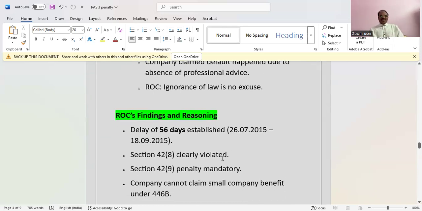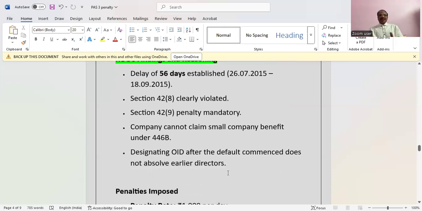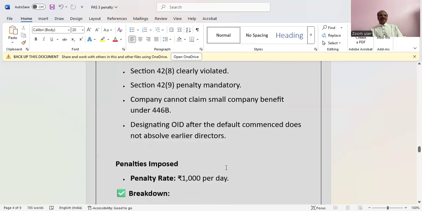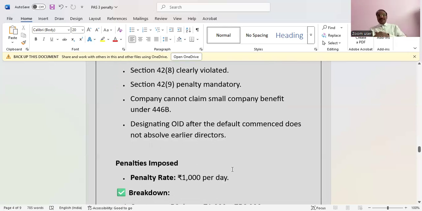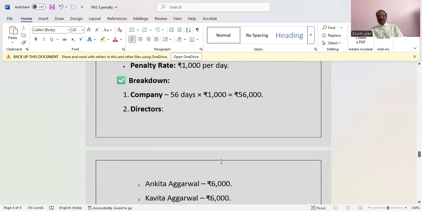Now the ROC's reasoning in this case: the delay is 56 days and Section 42(8) is clearly violated. Under Section 42 subsection 9, the penalty is mandatory. The company cannot claim small company benefit because it is a subsidiary. Designating an officer in default after the default commenced does not absolve earlier directors. The penalty imposed is 1,000 rupees per day. Company: 56 days, 56,000.